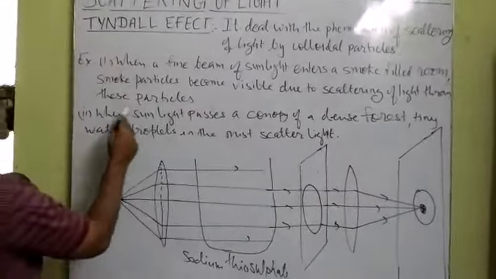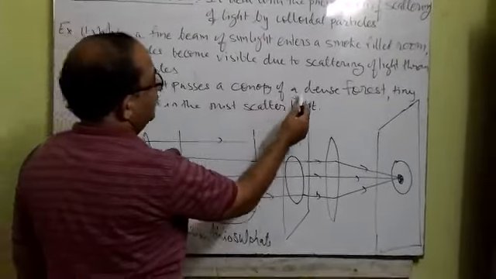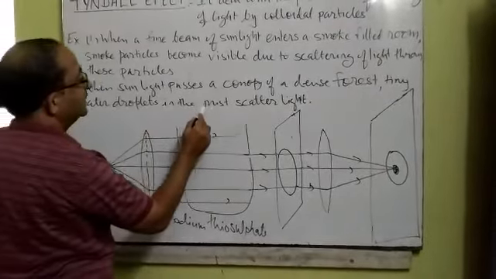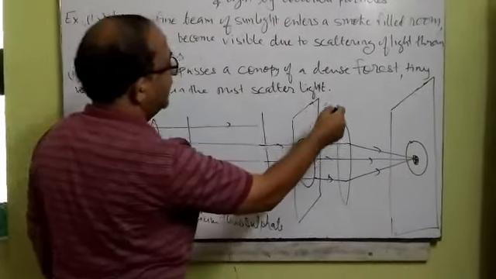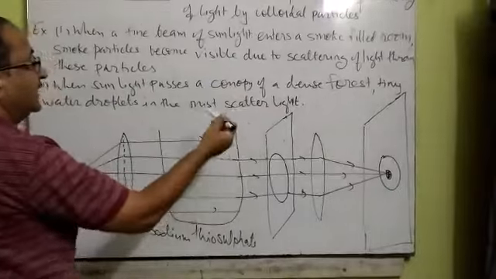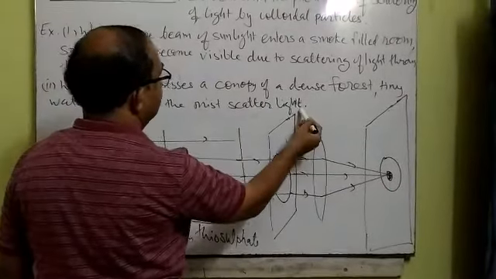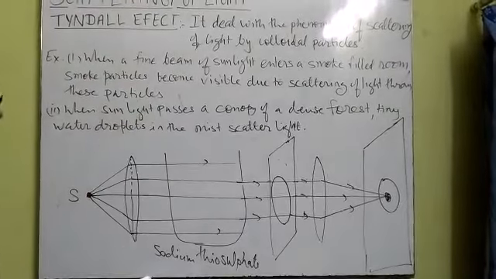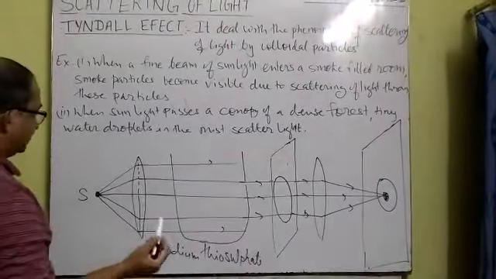Second example, when the sunlight passes through the canopy of a dense forest, the tiny water droplets in the mist scatter the light, and that is why the path of the light is visible in the dense forest. So these are the two examples. Now we shall discuss one activity through which scattering will be clear.